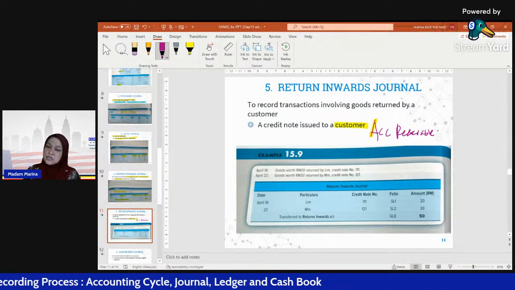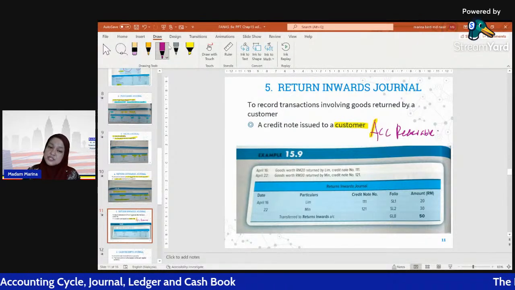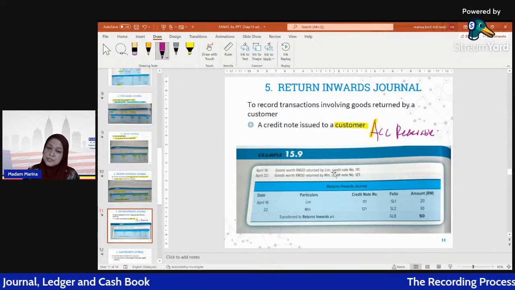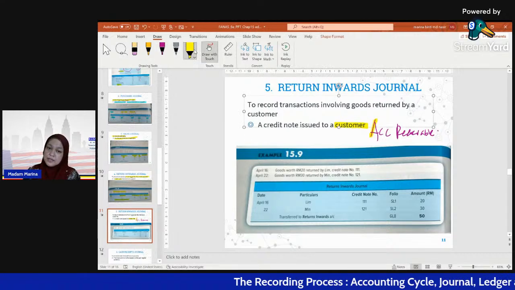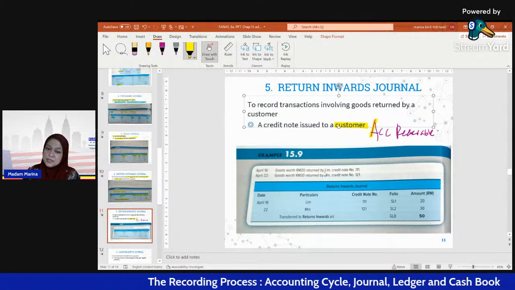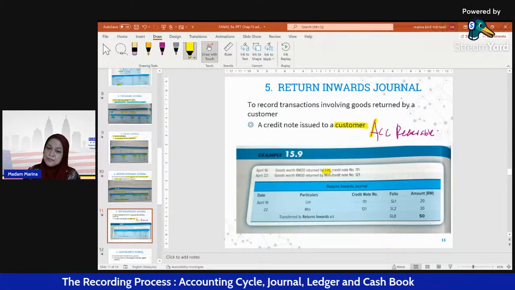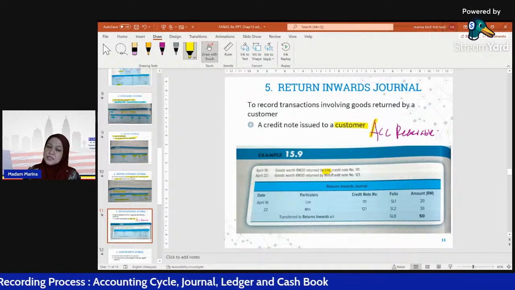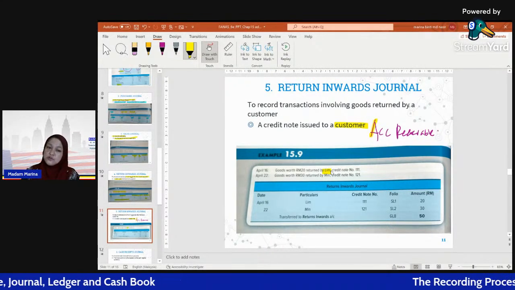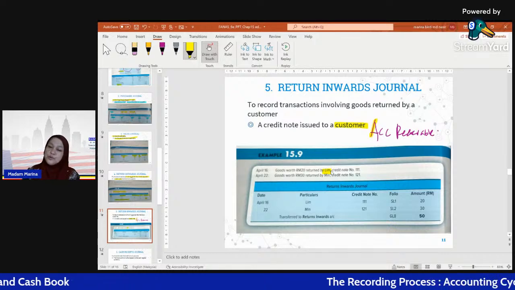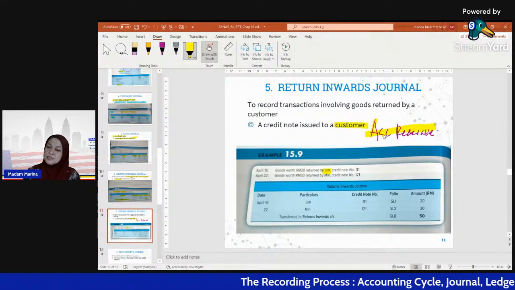It means that for the earlier transaction, for example here, who returned the goods? Lim, right? April 16, goods were 20 returned by Lim. Make sure the transaction we made with Lim before this was also a credit transaction. So who is Lim? Accounts receivable.